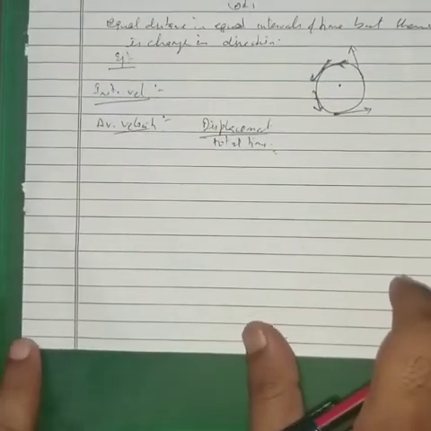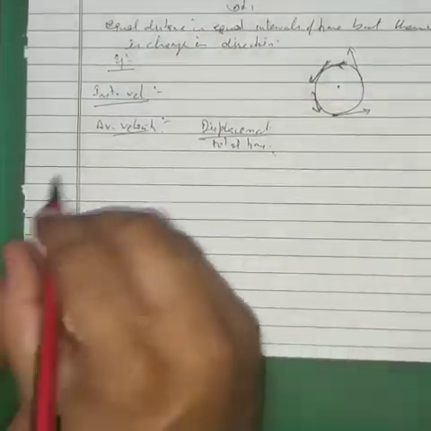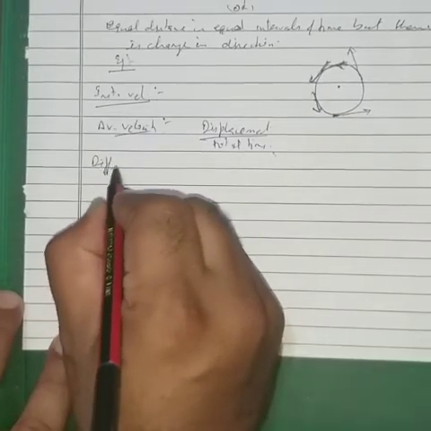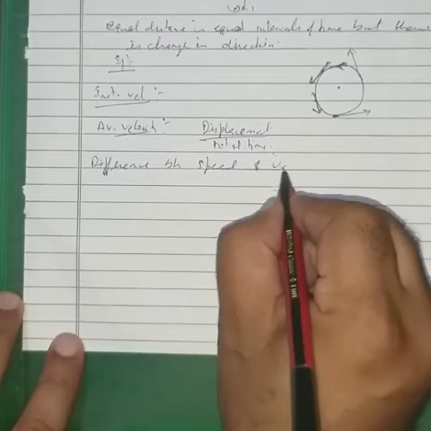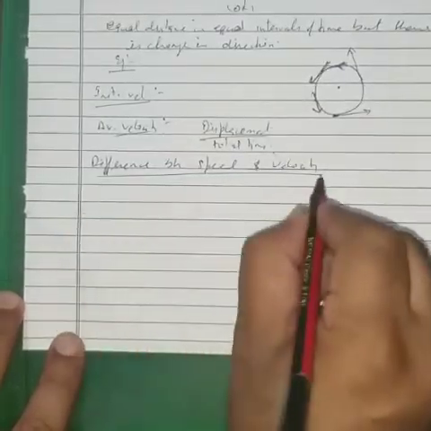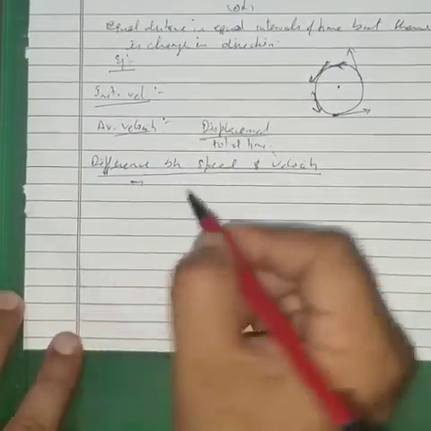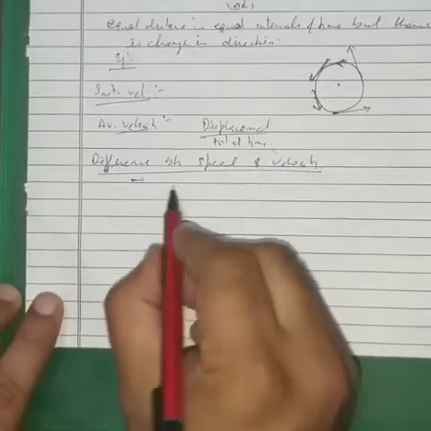Now we have to talk about the differences between speed and velocity. This is also similar to those between distance and displacement.